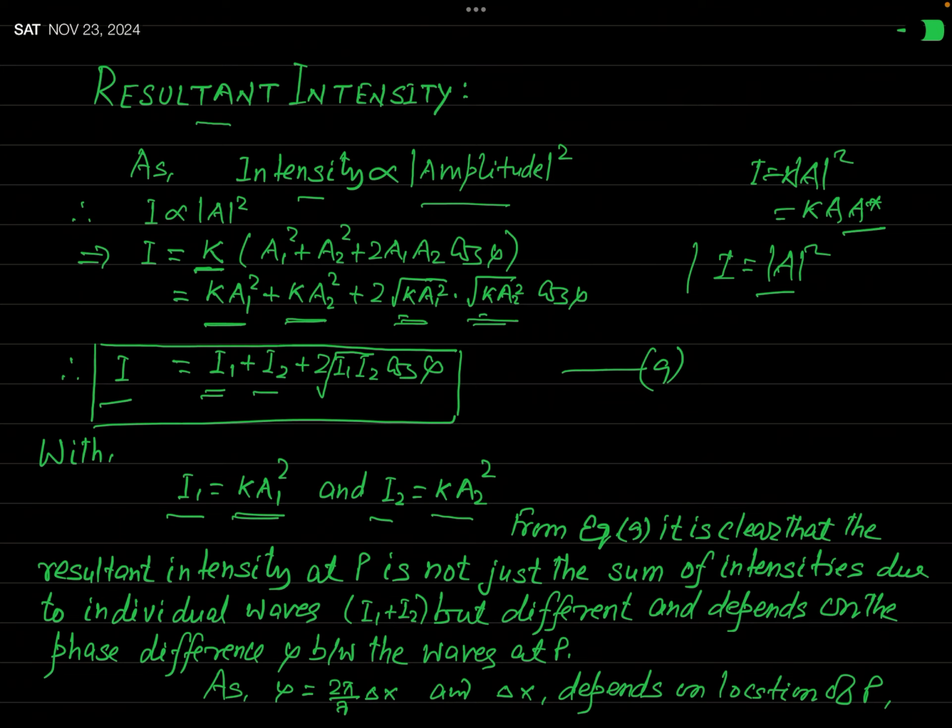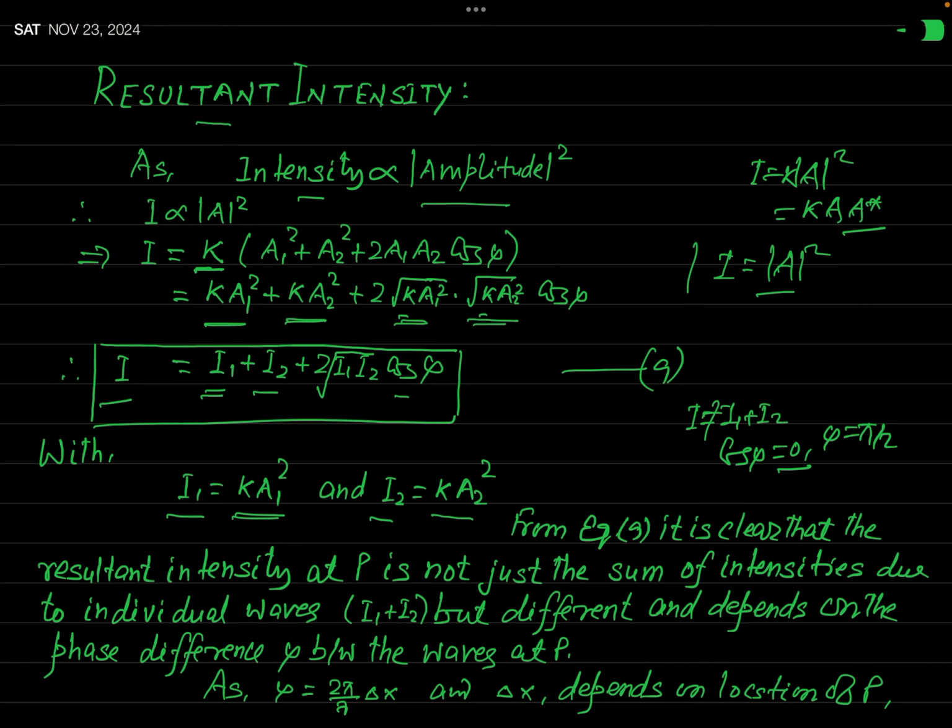But in general, you can't say that when the two waves of intensities I1 and I2 get superposed, the resultant intensity will be I1 plus I2. You can't say. Okay. So I have mentioned it here.